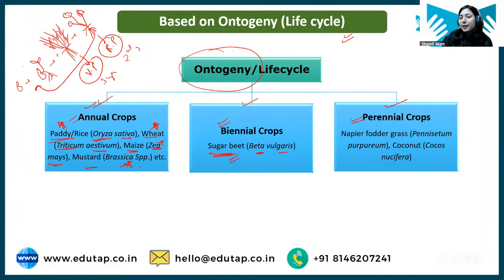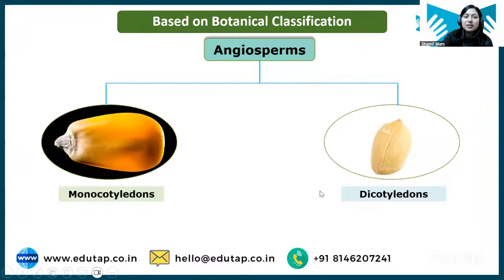Next we have the perennial crops. So perennial crops are, students, something which do not need to be resown, meaning they can live more than 3 years. Okay, they complete their life cycle in more than 2 years, right? So examples are Napier fodder grass and coconut. Okay, so these are your classification based on life cycle. Okay, chalo, next we have